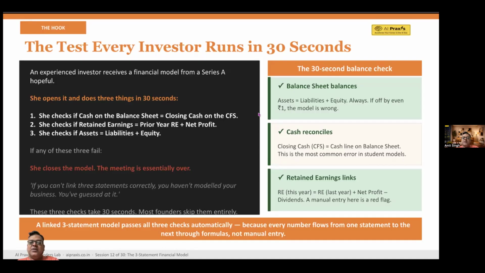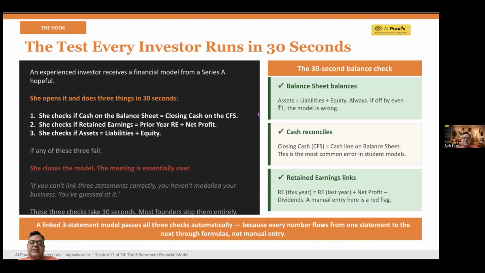Because this tells her one thing: if you cannot link 3 statements correctly, you have not modeled your business. You've just guessed it. Now, understand this clearly. These 3 checks take only 30 seconds, and most founders skip them completely. So, what a correct model must do: first, the balance sheet must balance, of course. Assets must always equal liabilities plus equity. Even a difference of rupee 1 means the model is wrong. So don't do that adjustment.